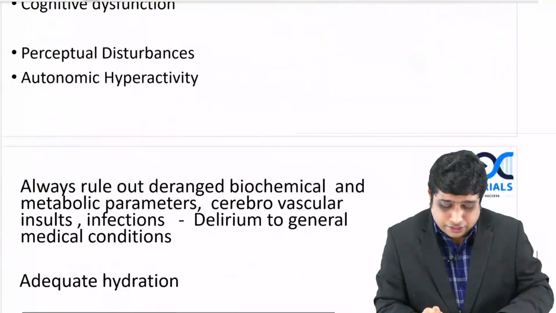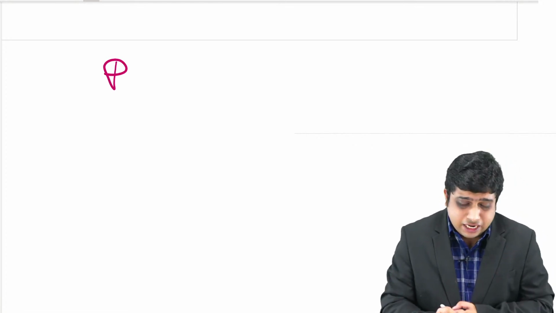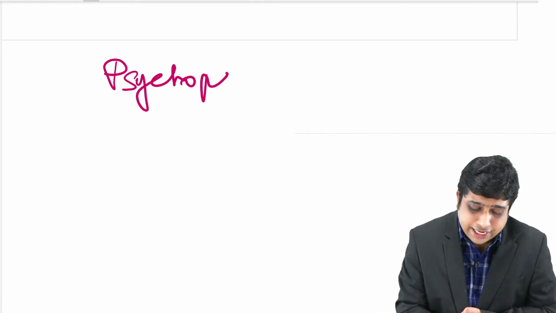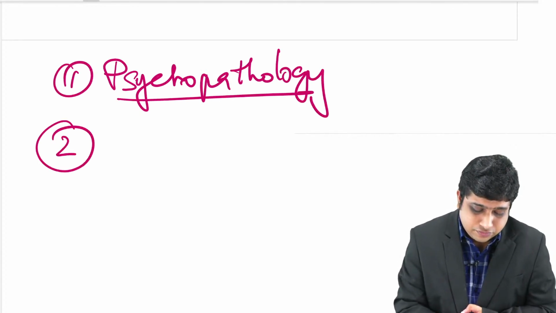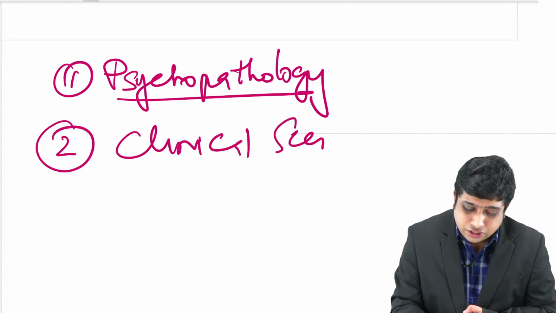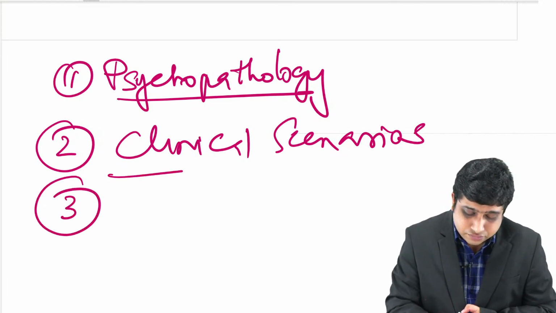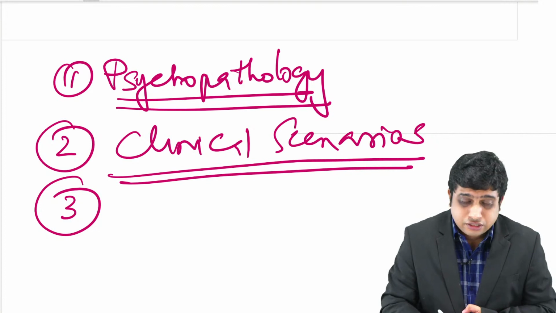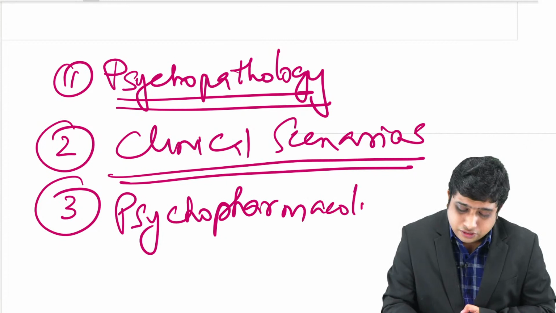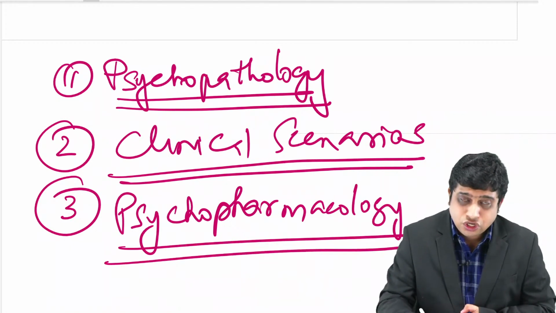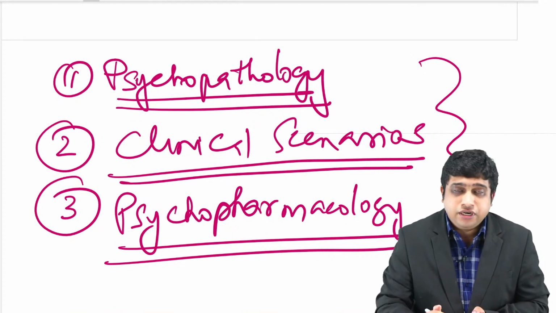The thing I need to tell you is that exams will be coming up again. You should learn psychiatry under these settings: psychopathology terminologies, clinical scenarios, how to diagnose based on a clinical scenario, and the third one is psychopharmacology. I am surprised that no questions have come from psychopharmacology, but this is also very important because a lot of questions can be asked from this. So, at minimum you should have an idea of these three things when you learn psychiatry.